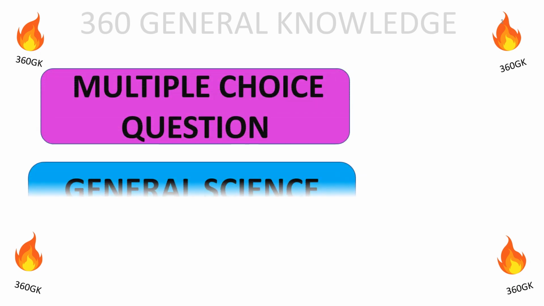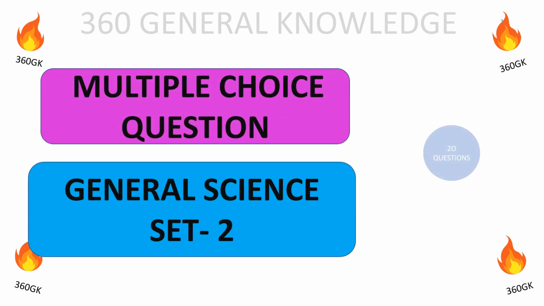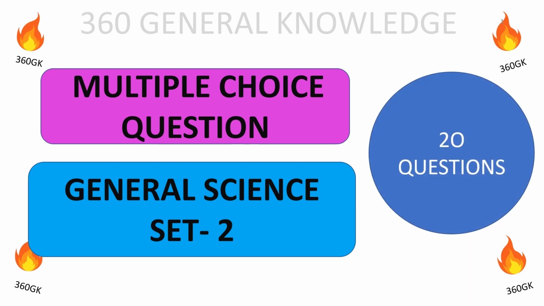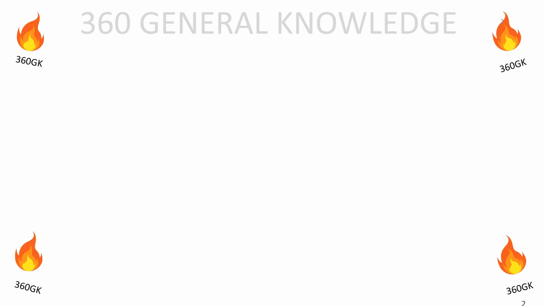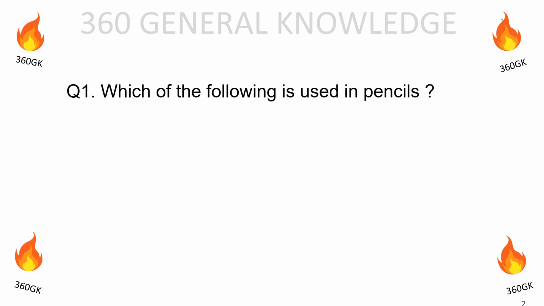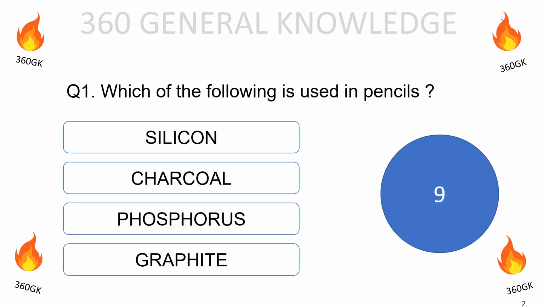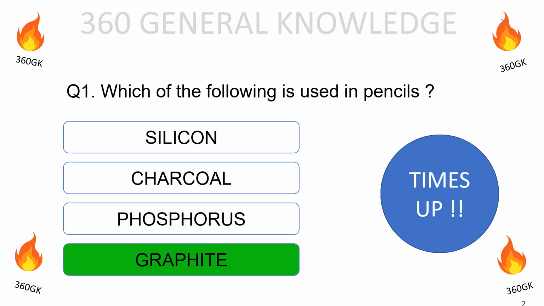Multiple choice questions. General science set to 20 questions. Which of the following is used in pencils? Silicon, charcoal, phosphorus, graphite. The correct answer is graphite.